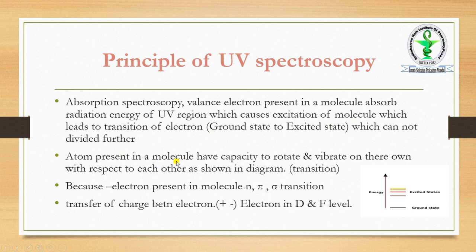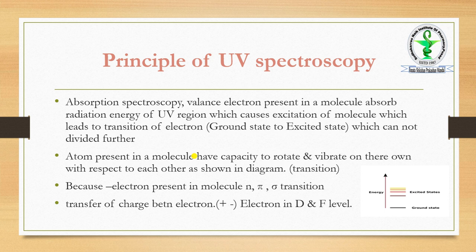The atoms present in a molecule have their own capacity to rotate and vibrate with respect to each other, as we already discussed. That is the first important thing.